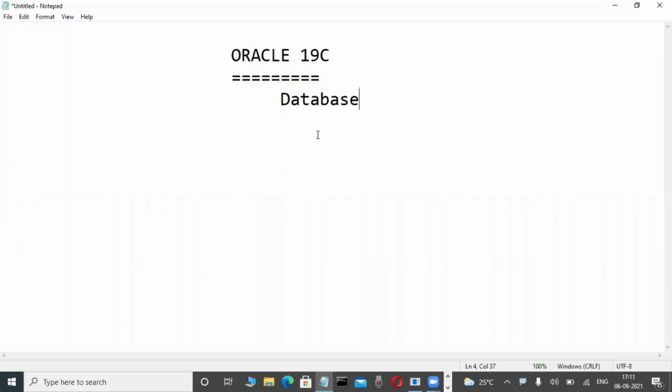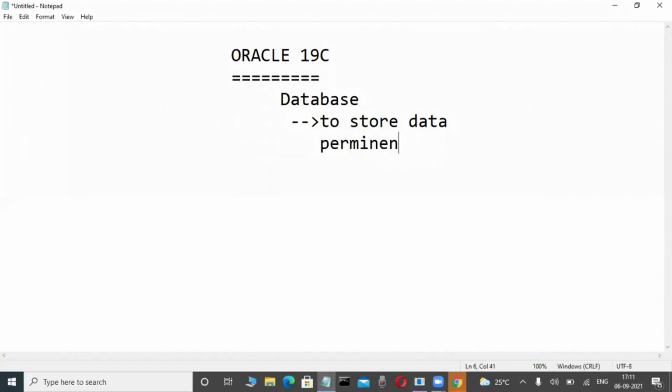What is the main purpose of these database softwares? To store data permanently in the hard disk, in secondary storage devices, permanently in the hard disk.